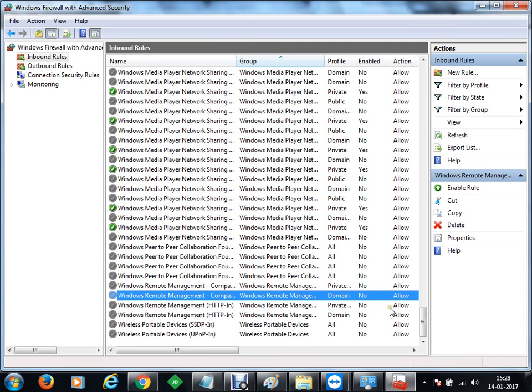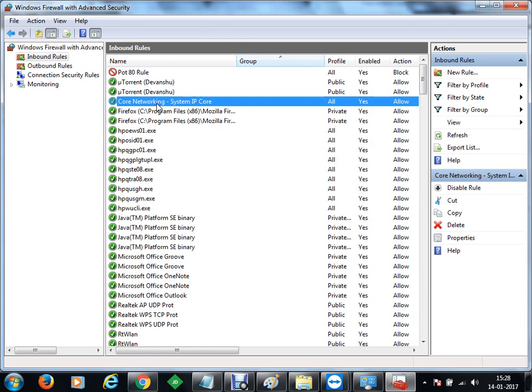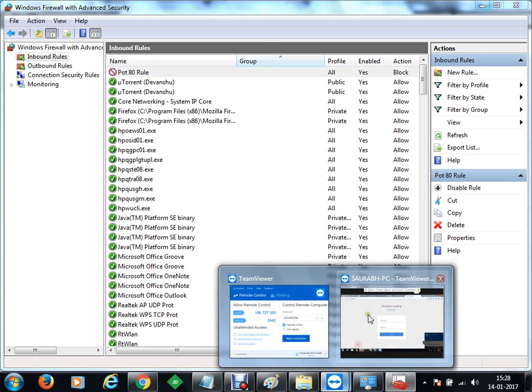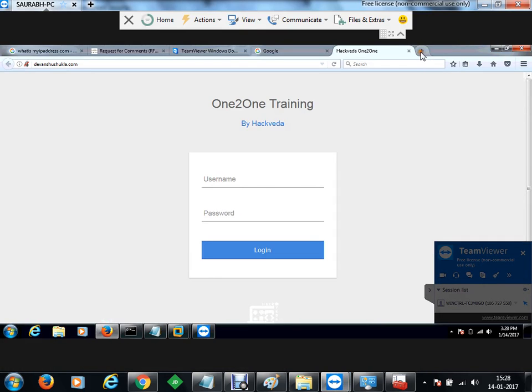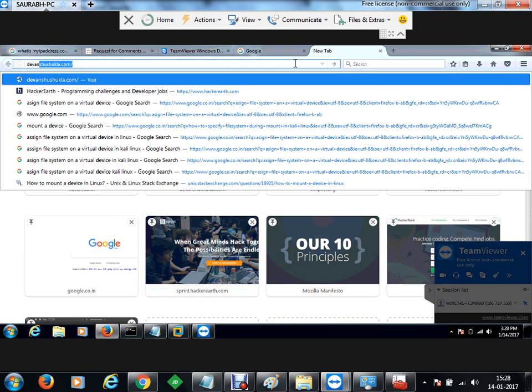You can enable and disable the rules as well. So you can simply search for your port 80 rule, which is blocking the connection. In case you want to disable the rule, you can disable it, you can delete it, you can change the properties of the rule, and you can do the stuff. Now again, if we go to the client machine now, and if the client machine wants to open the website,